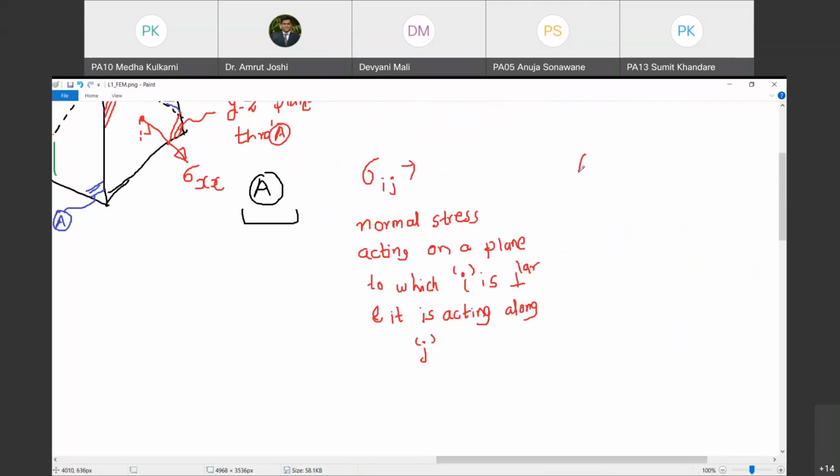Similarly, if it is going to be the shear stress component, I am going to denote it by tau ij. And how do I define tau ij? Instead of normal, you will have only one change in the description. It is shear stress. Rest of the description remains same. Shear stress acting on a plane to which ith direction is perpendicular and it is acting along direction j. So the first suffix is the indicator of the plane on which the stress component is acting, whereas the second suffix corresponds to direction along which that stress component is acting.